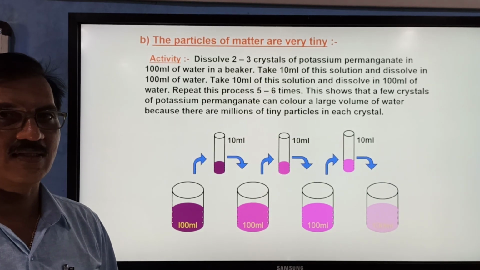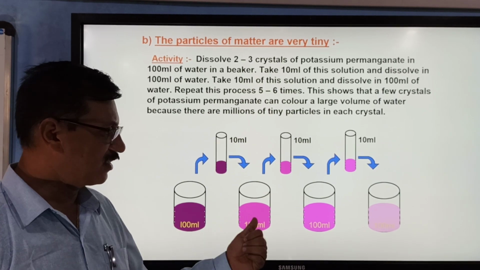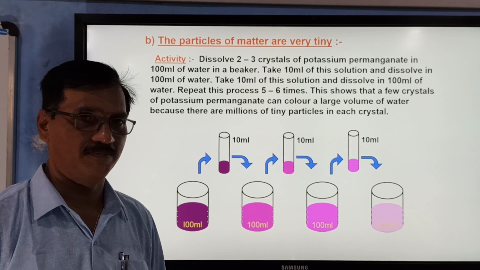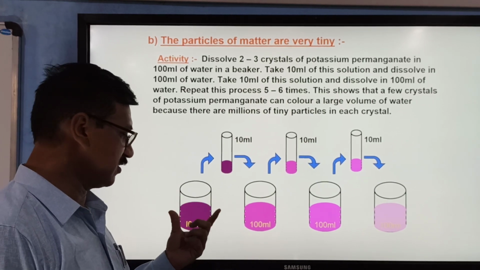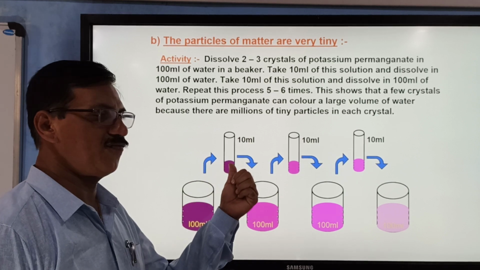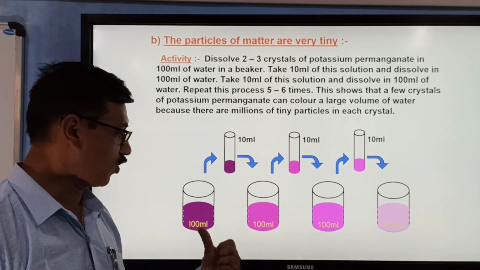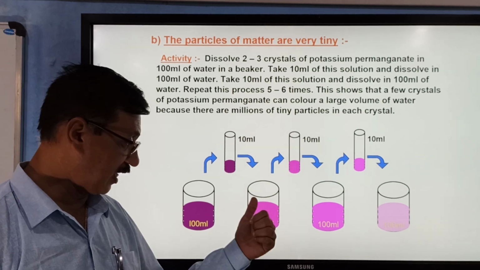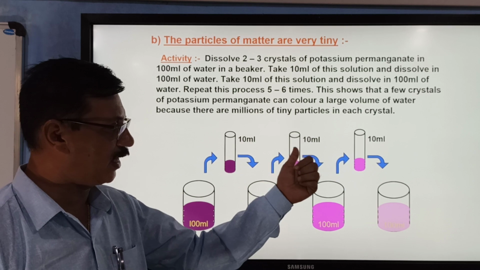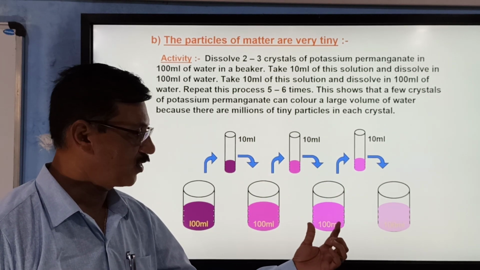In successive beakers, let us take again 100 ml of water. From the 100 ml of potassium permanganate solution, 10 ml is taken and poured into that. So the color will fade, but the color is still there. Now 10 ml of this solution is again poured into another beaker containing water.